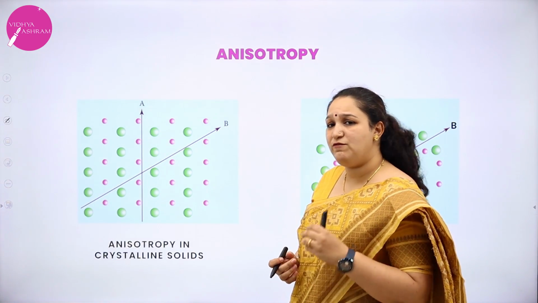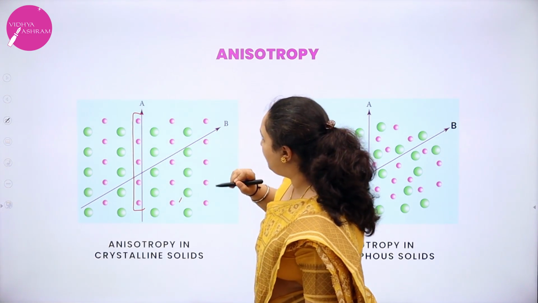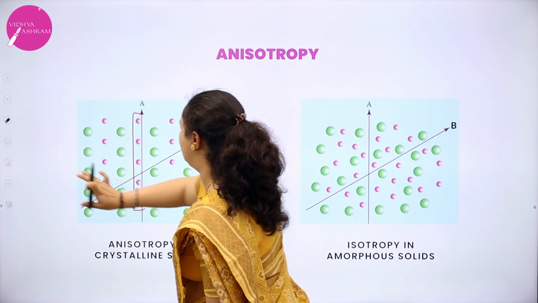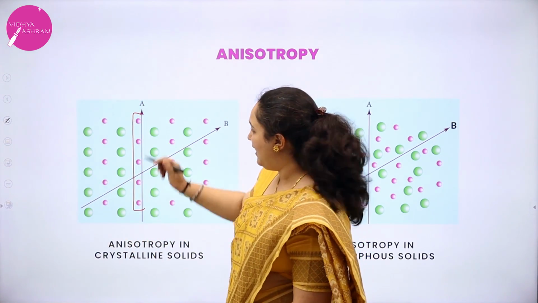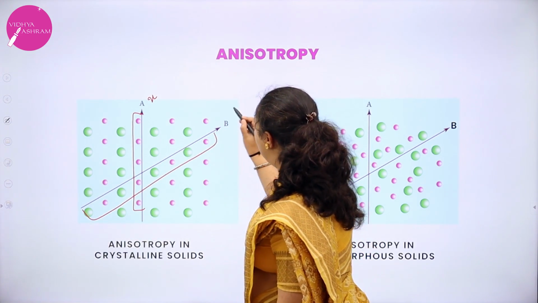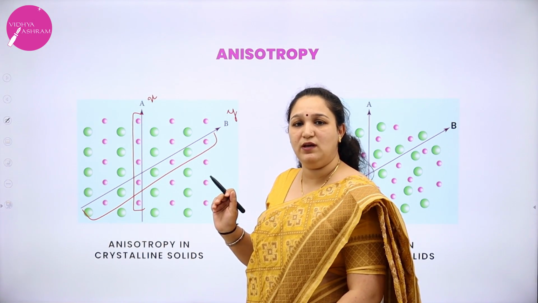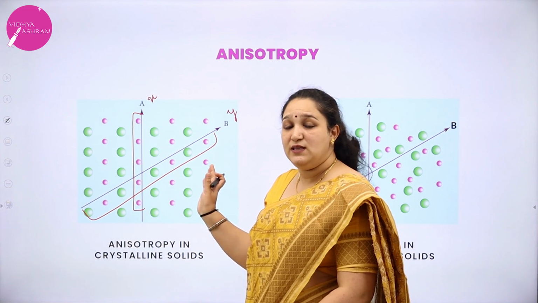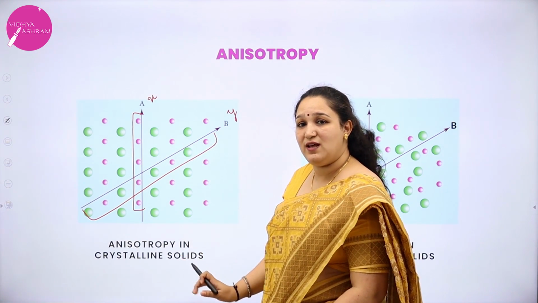Refractive index, if I measure in this direction A, I will get a value X, and if I measure in this direction B, I will get a different value Y. I will not get the same value when I am measuring the physical property when the direction is changed. The same value I will not get when I change the direction for a crystalline solid.